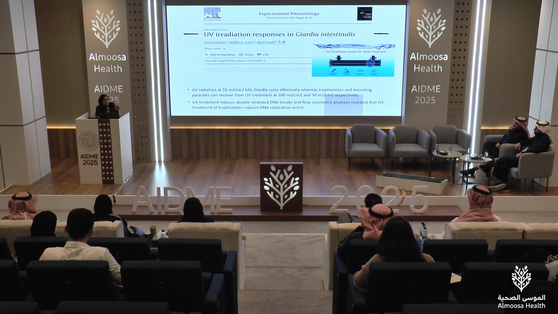The other question was about the new things, the fascinating ultraviolet. I have a small ultraviolet machine in my house that I use to sanitize my nails and instruments and all those things. Does it work for Giardia, or not? Ultraviolet radiation at 10 millijoules per square centimeter kills Giardia cysts effectively, whereas trophozoites and the parasite can recover from ultraviolet treatment at 100 and 50 millijoules per square centimeter respectively. It induces double-strand DNA breaks in the organism and kills it, definitely the cysts and the trophozoites.